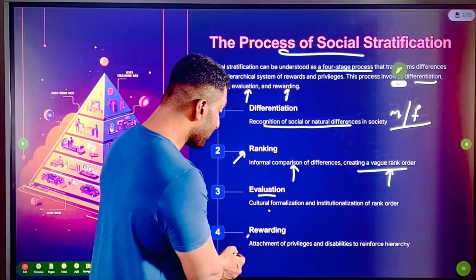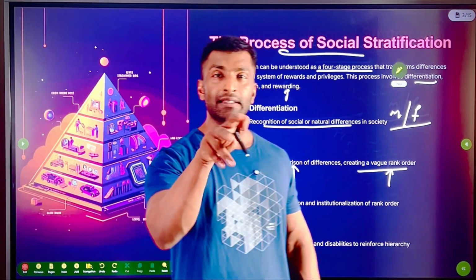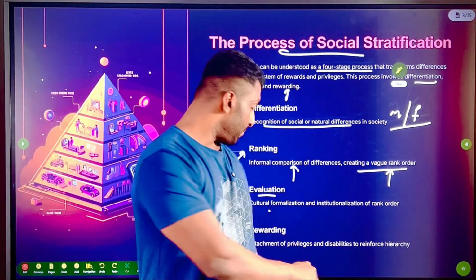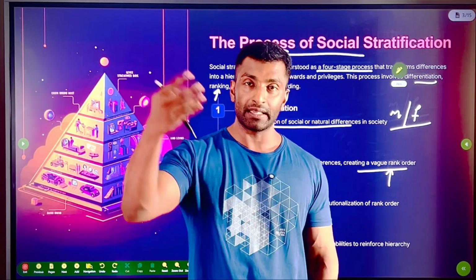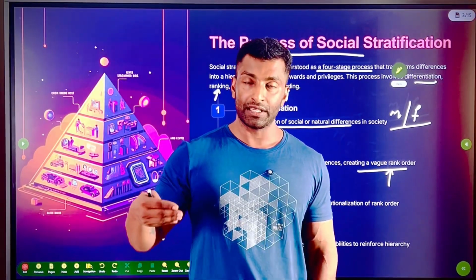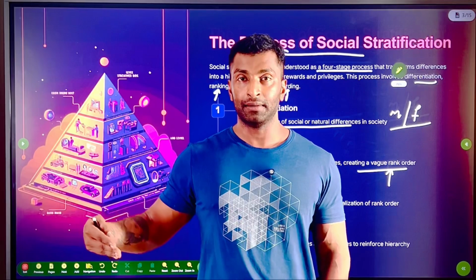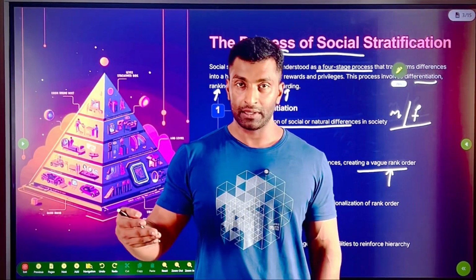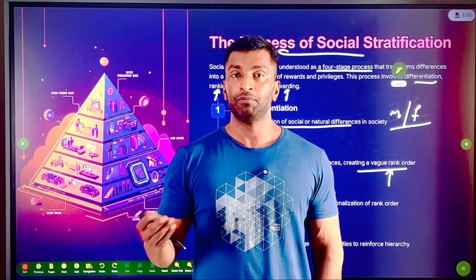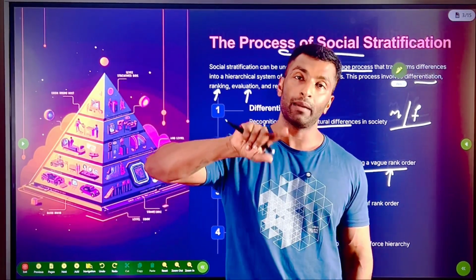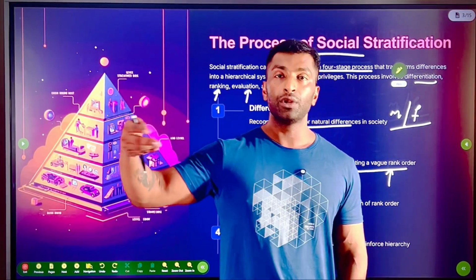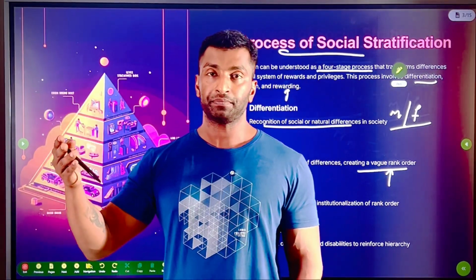And then based on this, there will be certain privileges given. Okay, that's what I mean by rewarding here. Attachment of privileges and disabilities. Like Brahmins get this, Shudras and Vaishyas or Dalits get that. Okay, rewards and punishments, privileges, like that. So that will help in perpetuating or continuing this system.